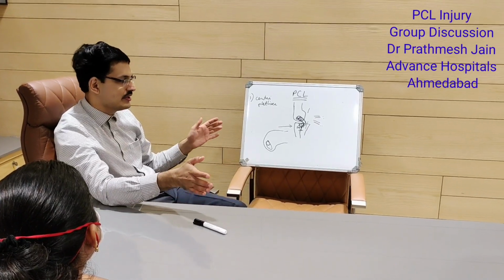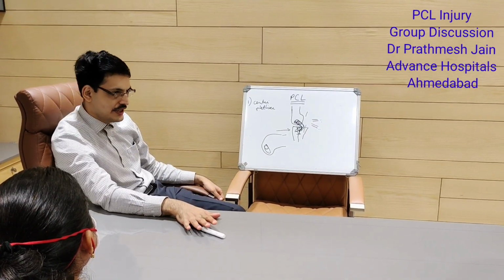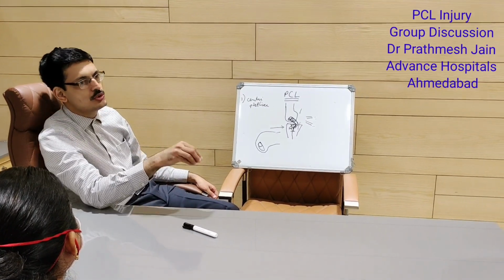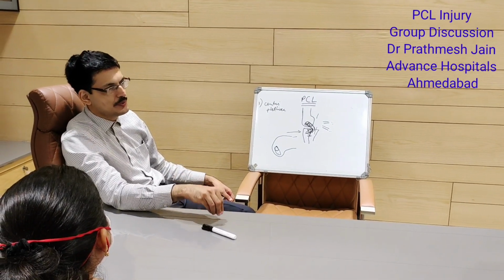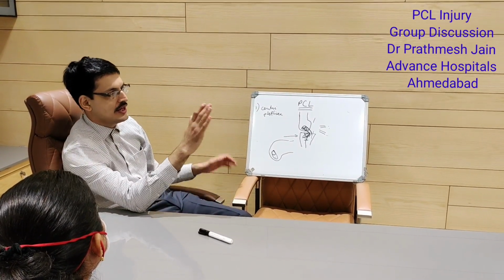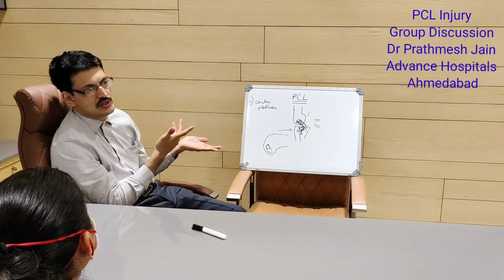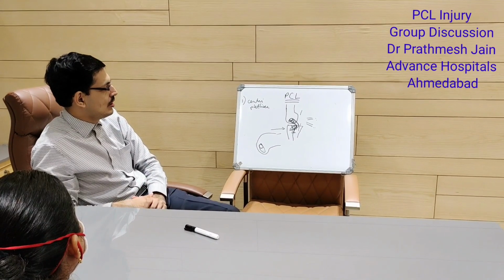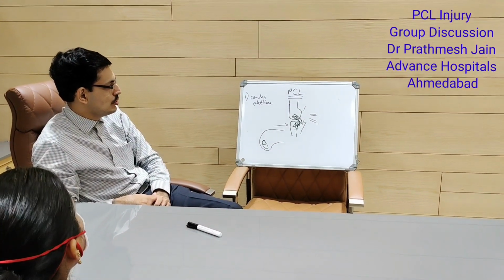You can take care of the rest of the ligaments later on, or if you want, you can do it simultaneously, but you should at least do PCL in multi-ligament injuries, because it will stabilize the knee. Otherwise the knee will be in a posterior sag position, and you will not be able to reconstruct the collaterals or the ACL. So these are the basic concepts about the PCL that you should follow.